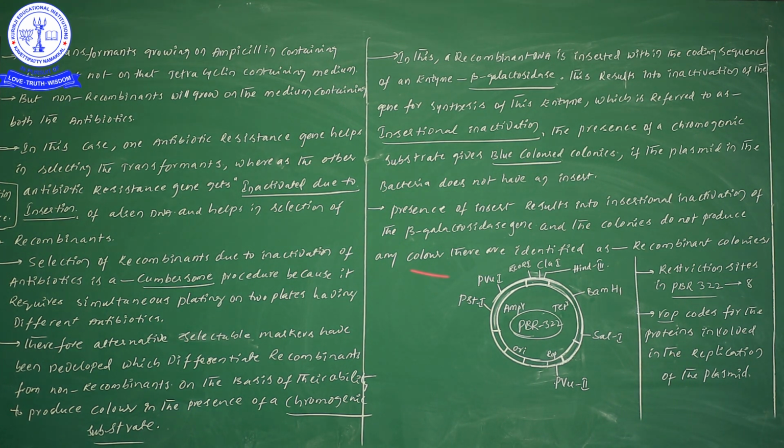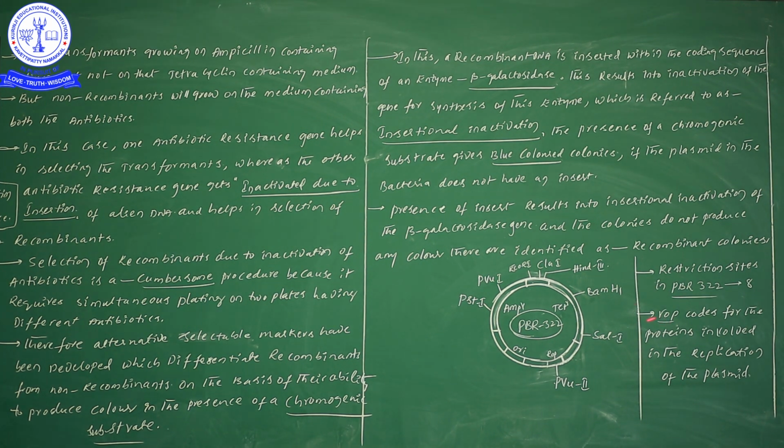Now the next more important point is restriction sites. How many restriction sites are there in pBR322? From the NEET examination point of view, this is important: 8 different types of restriction enzyme sites are present in pBR322. So this point is important.